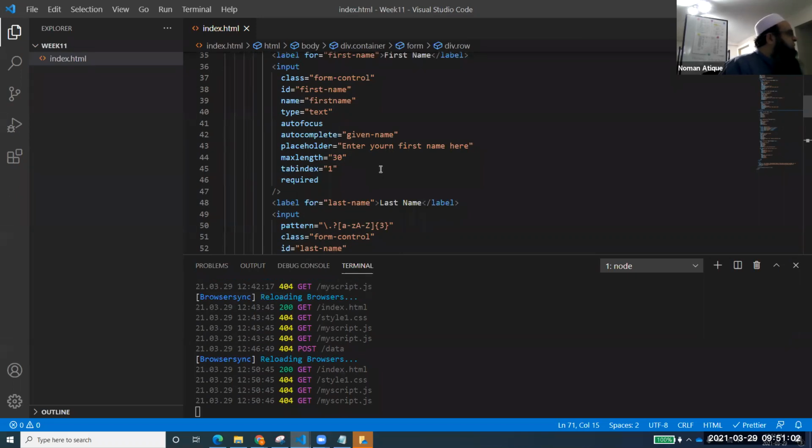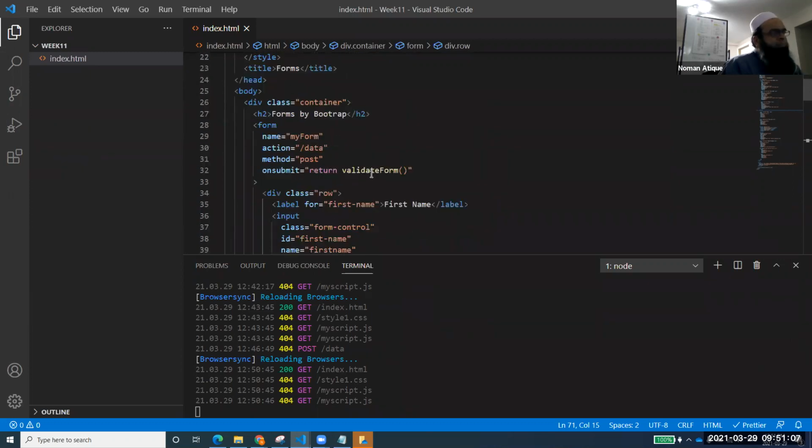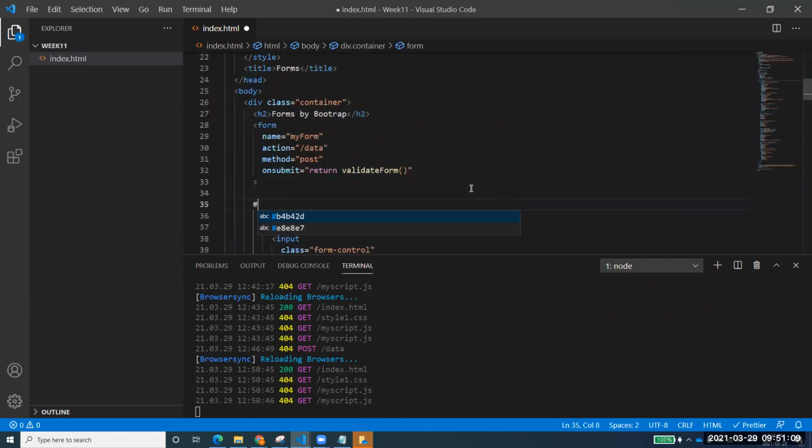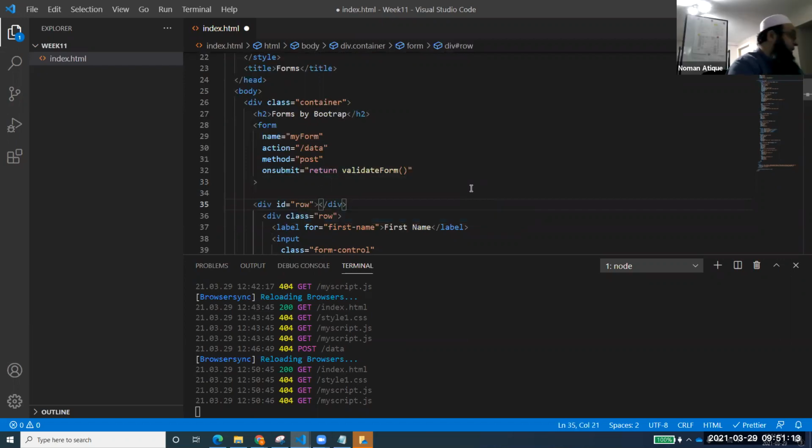Does it work for hash row as well? Let me check that. I have not checked whether it works for the ID or not. Yes, it works. Thank you. I have not worked with ID mostly. So yes, it works for the ID as well. Thank you for adding that.